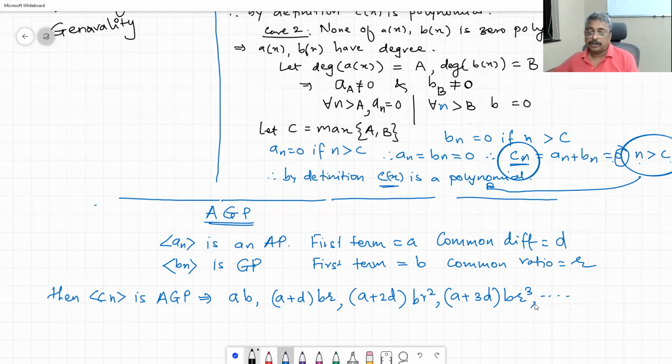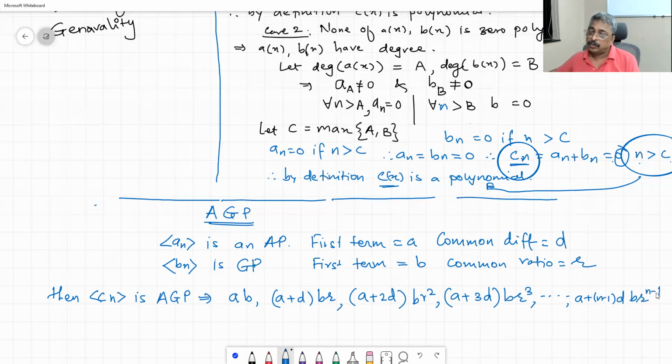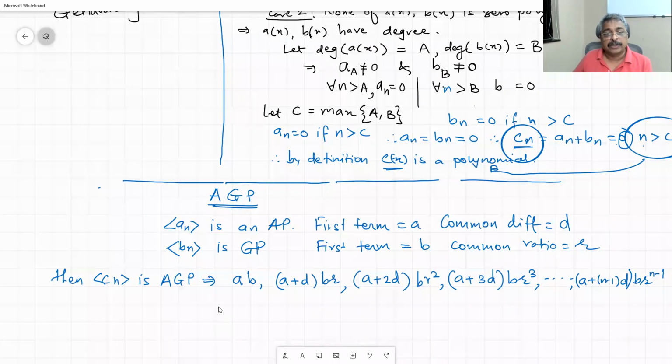Last term, A plus N minus 1 times D, BR raised to N minus 1. Everything in product form. This is arithmetico-geometric progression. Coefficients are in arithmetic progression and the rest of the term is in geometric progression. Therefore, it is called AGP, arithmetico-geometric progression.